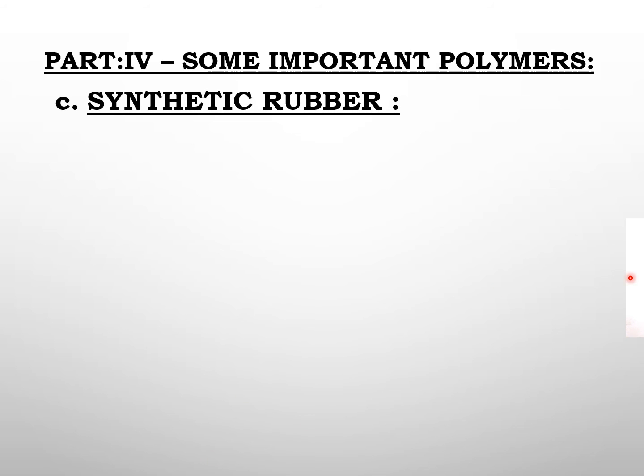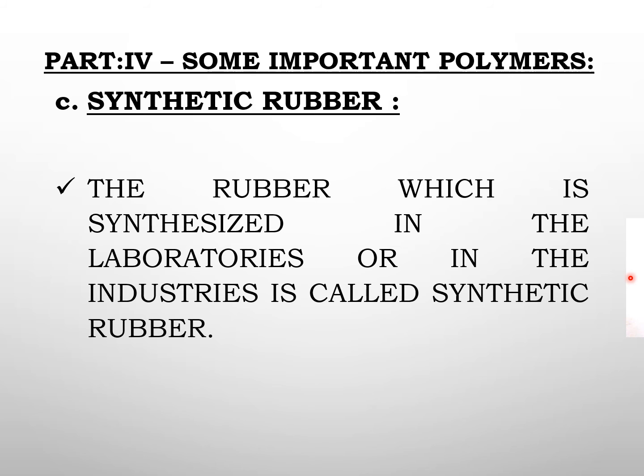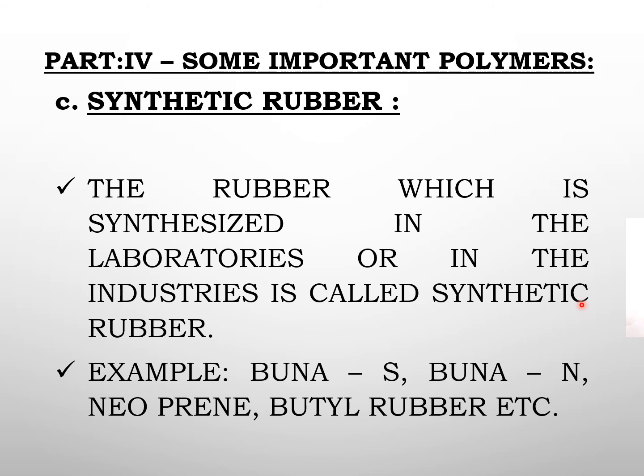So the third kind of rubber is synthetic rubber. The rubber which is synthesized in the lab or in the industries is called synthetic rubber. For example, Buna-S, Buna-N, neoprene and butyl rubber.